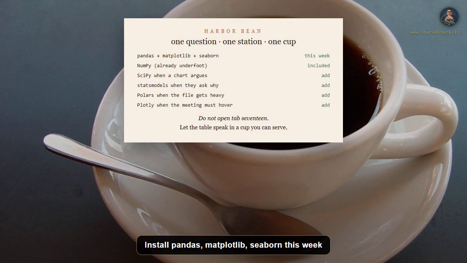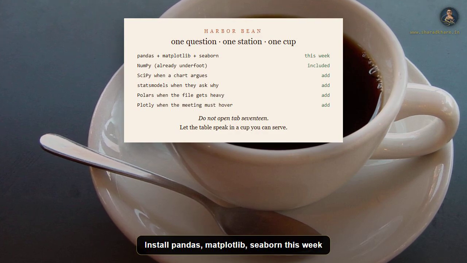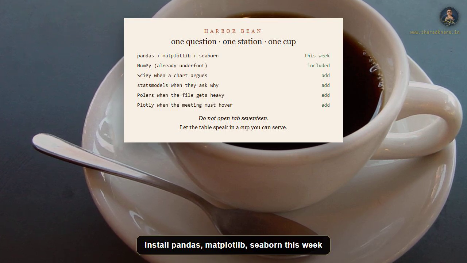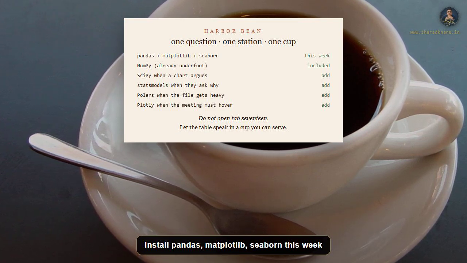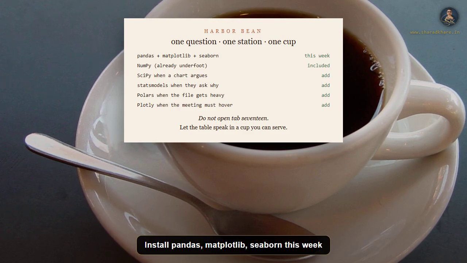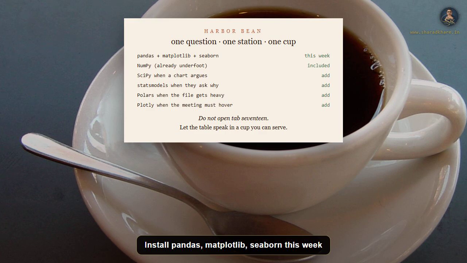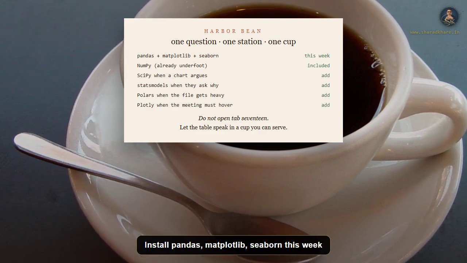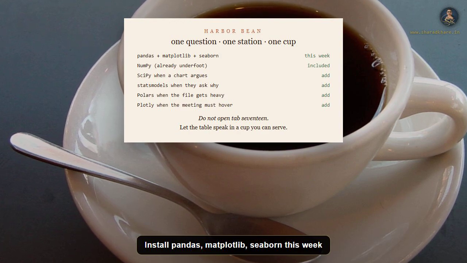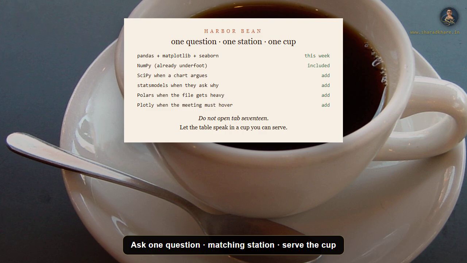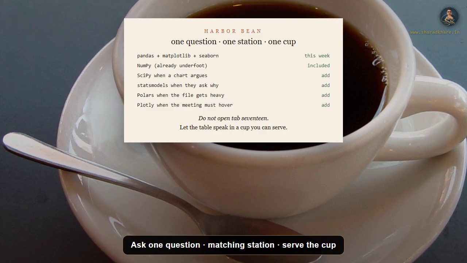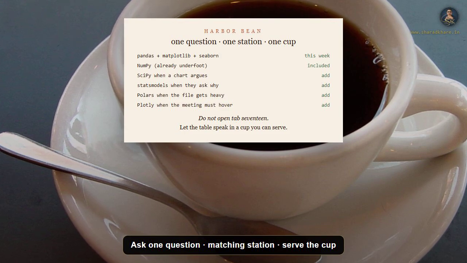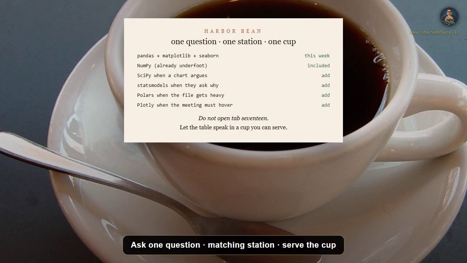So what should you actually install this week? Pandas, Matplotlib and Seaborn. That trio answers most cafe-sized questions. Add NumPy because it is already under your feet, and SciPy when a chart starts an argument. Reach for statsmodels when someone asks why, Polars when the file gets heavy, Plotly when the meeting needs a hover. When the next CSV lands on your desk, do not open tab 17. Ask one sharp question, walk to the matching station, and let Harbor Bean's table speak in a cup you can serve.